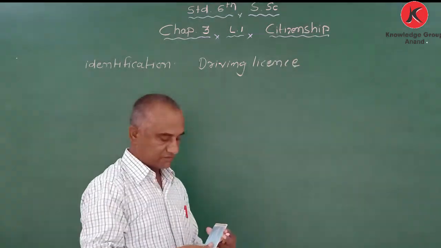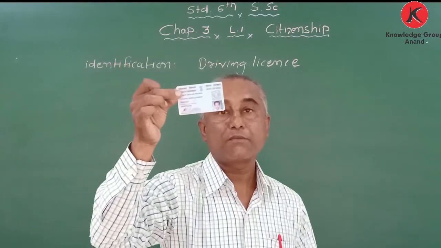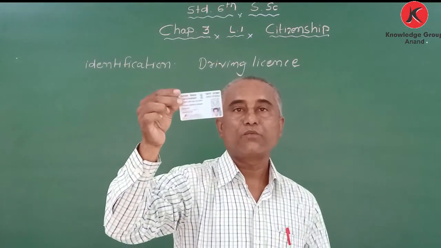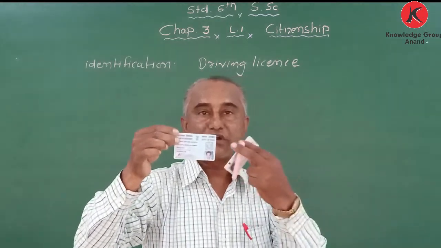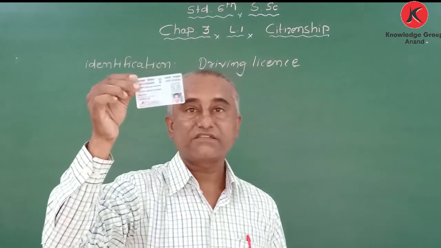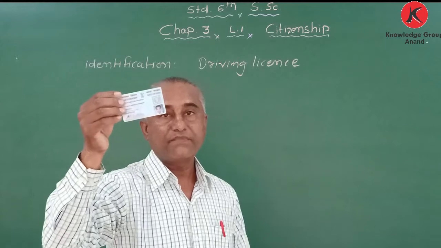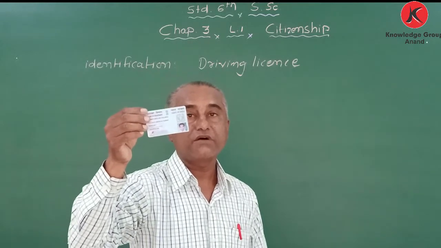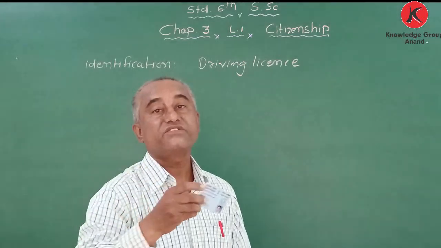My dear students, this is called a PAN card. Your mommy and papa may have this. Here is the photograph, and my name is written. Address is not there, but one permanent number is given. PAN means permanent account number, that is called the PAN number. It proves that I am an Indian citizen.